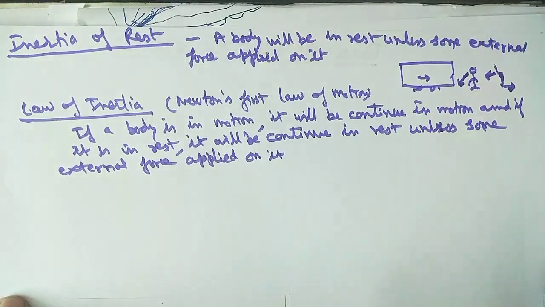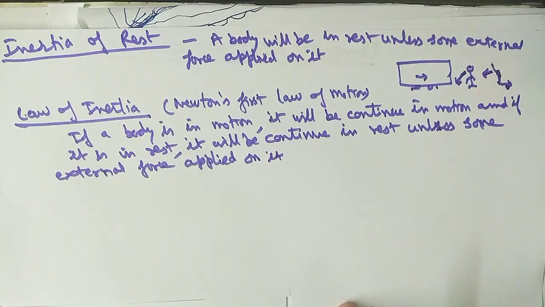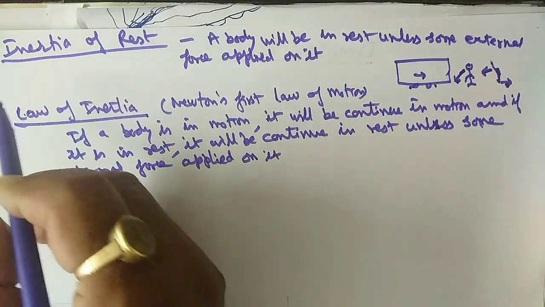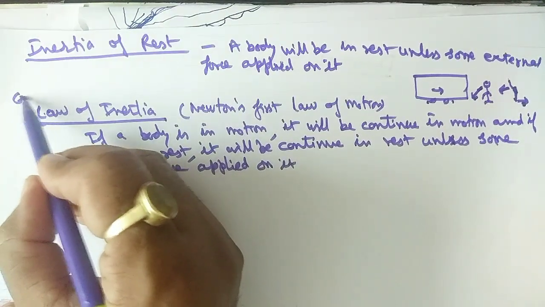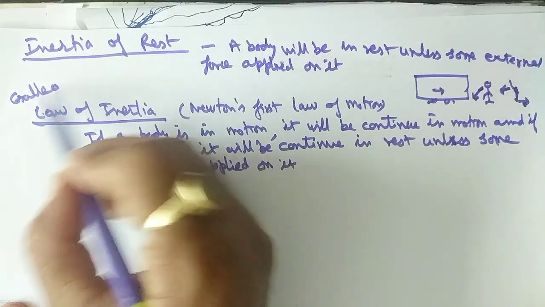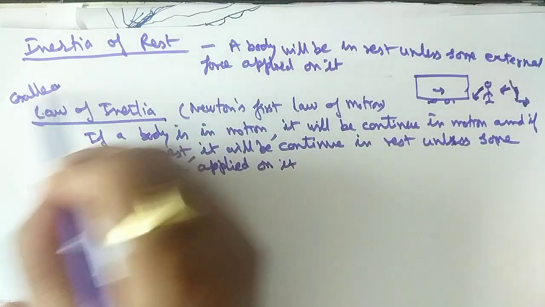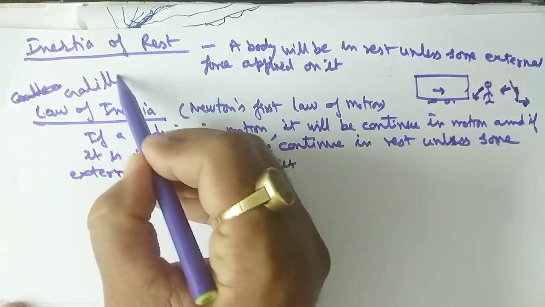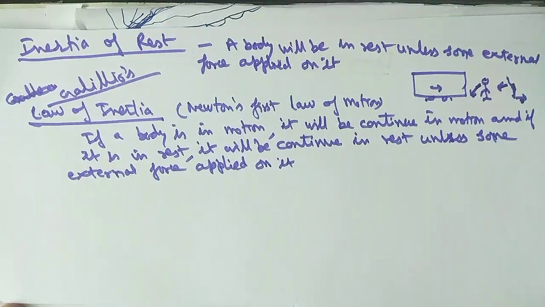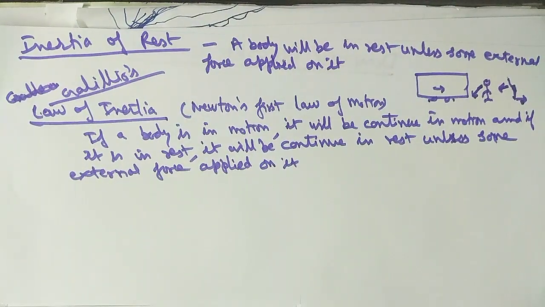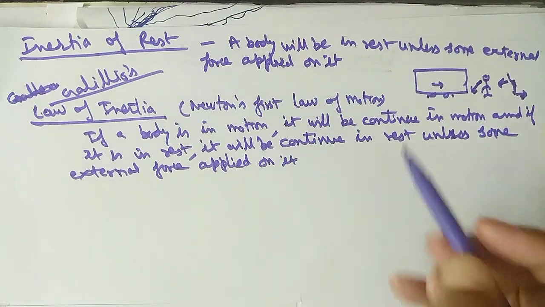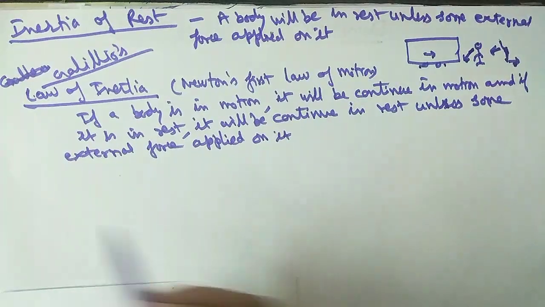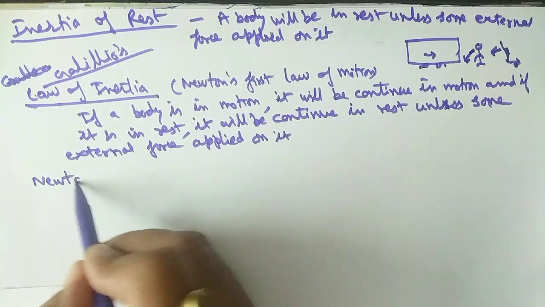This is the first law of motion, also known as the law of inertia, or sometimes Galileo's law of inertia. It was given by Galileo, and it is also mentioned as Newton's first law of motion. Now come to Newton's second law of motion.